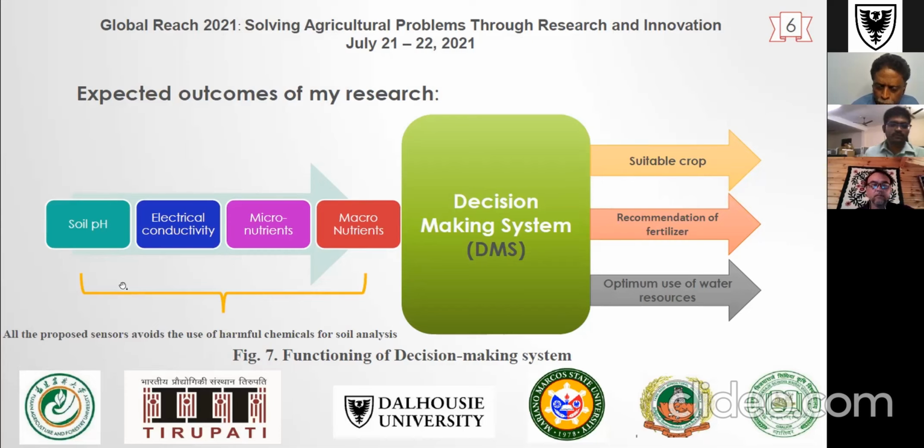And also conventionally, all the techniques that are used for measurement of soil parameters use harmful chemicals, but I am aiming at designing new sensors which do not use any harmful chemicals and will be eco-friendly.